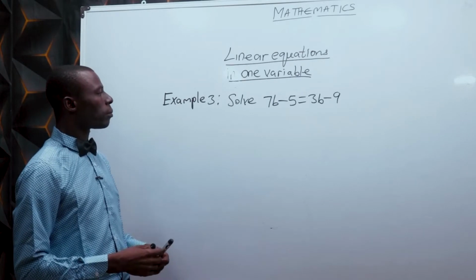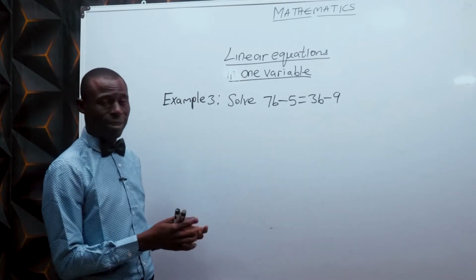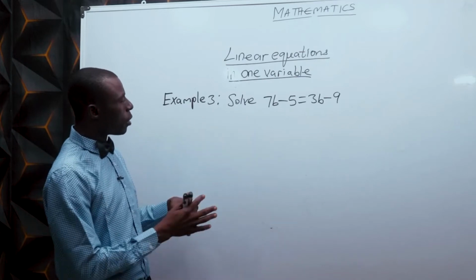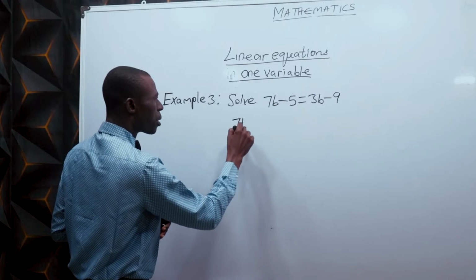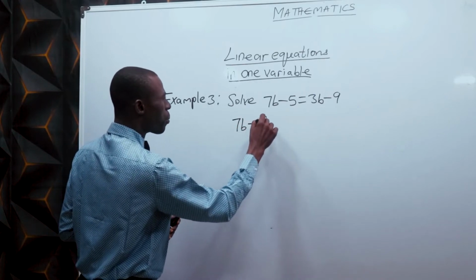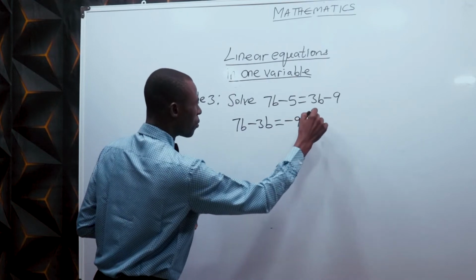Example 3. By now you should be used to it. What do we do here? We collect the like terms straight. 7b minus 3b gives us minus 9 plus 5. Why?